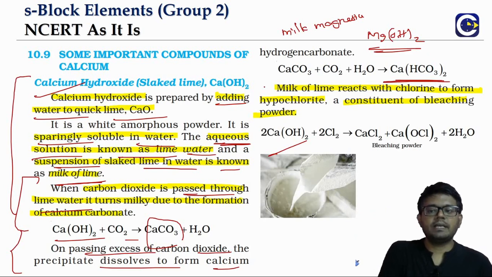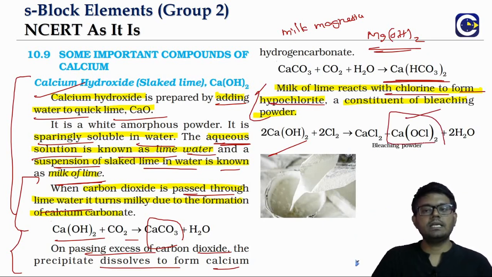So milk of lime, when it is reacting with chlorine, will form hypochlorite, CaOCl2. Okay, and that is used as a major component of the bleaching powder.